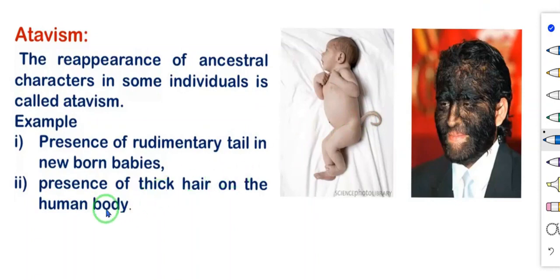Then second one, presence of thick hair on the human body. See in this human picture. Here on the face also we are seeing hair, but this character is very, very rare. Till now we did not see such a type of person. Children, this condition is an ancestral character. This is known as what? Atavism. The reappearance of ancestral characters in some individuals is called atavism.